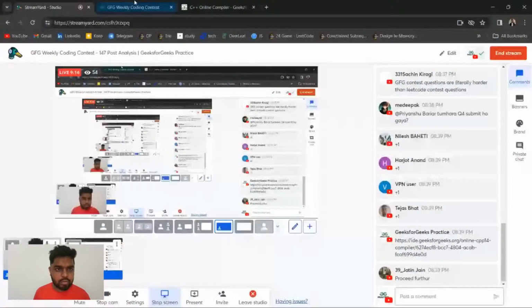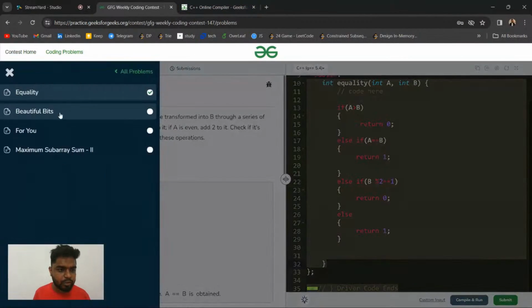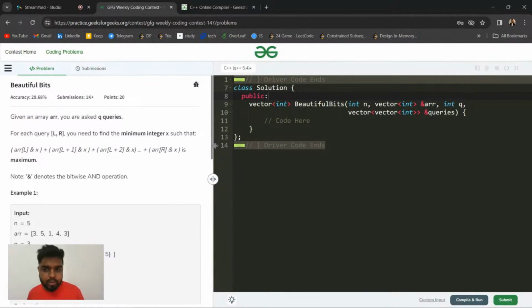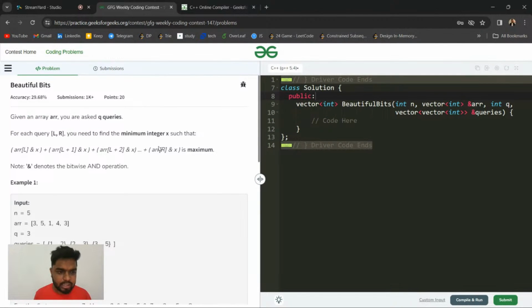So let us move on to the second question for this contest, which is named Beautiful Bits. It's an easy question only. Okay, so let's start with this question now, guys. It says that basically you are given q queries.